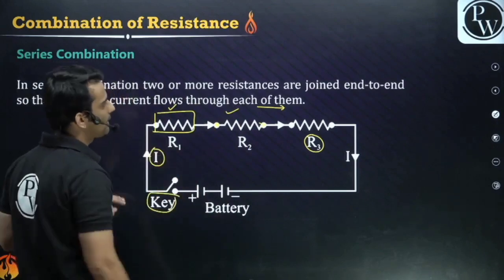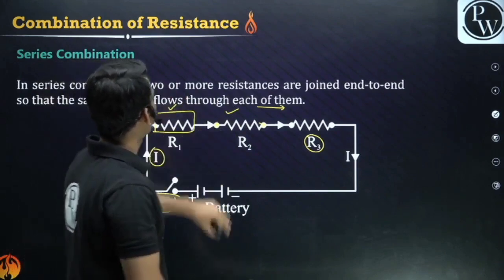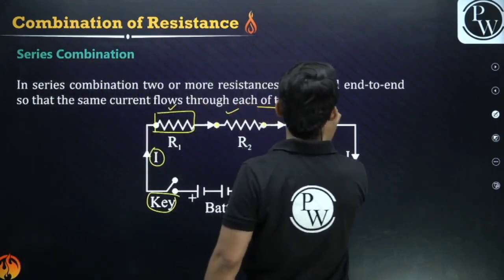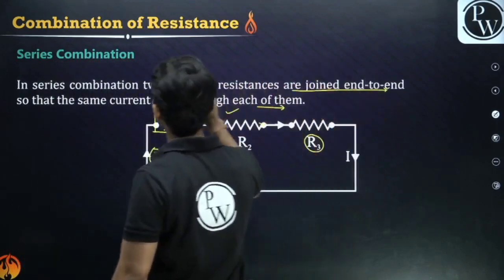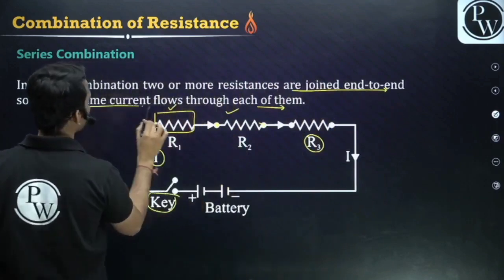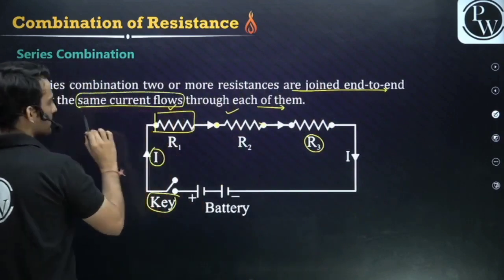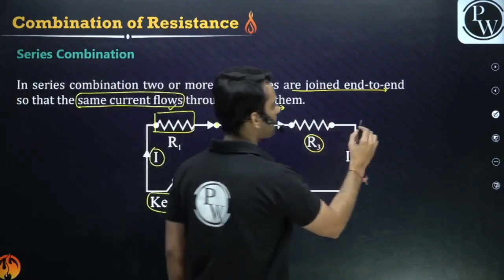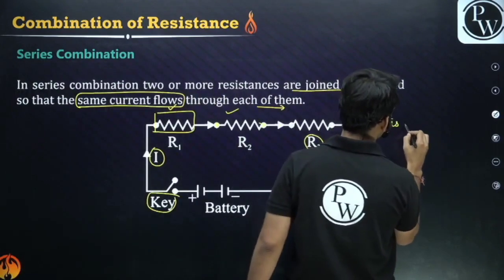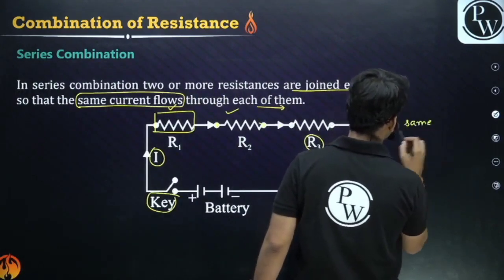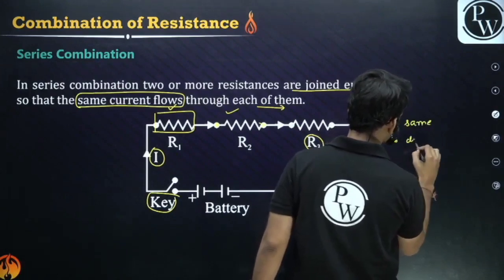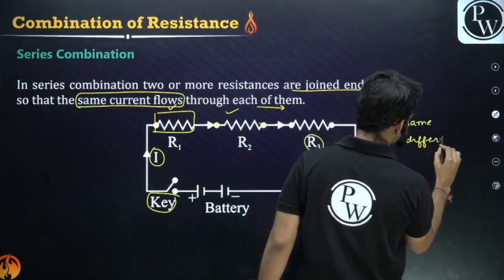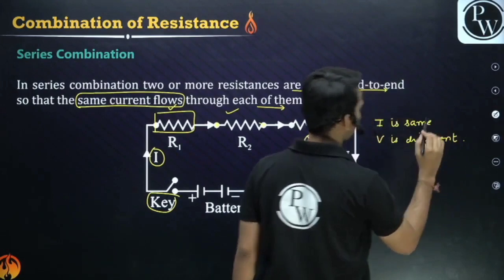This is the battery. So what is series combination? Two or more resistances joined end to end, so that the same current flows through them. Same current, guys. The voltage will be different. Current is the same, V is different.